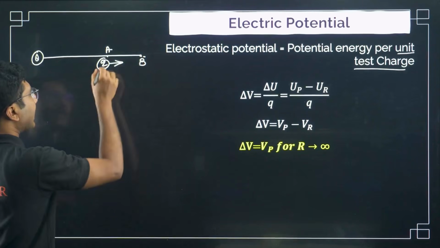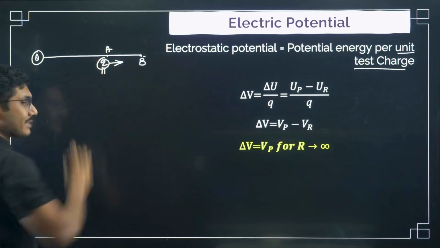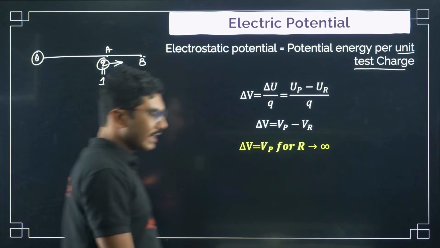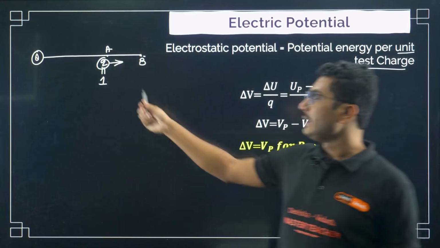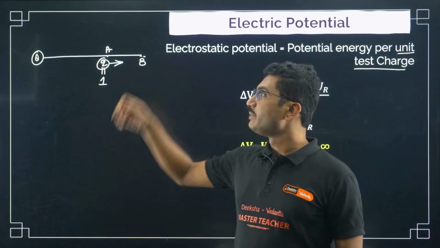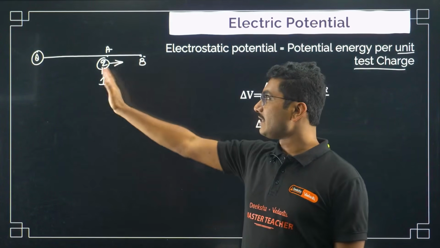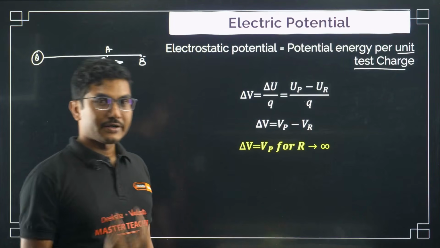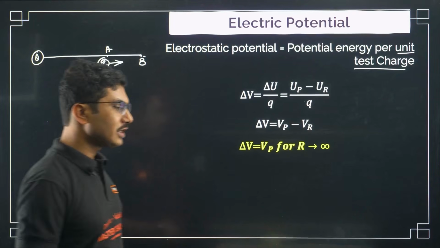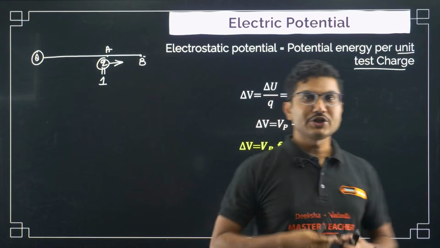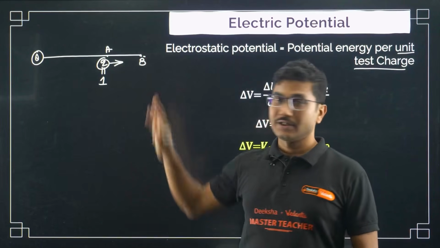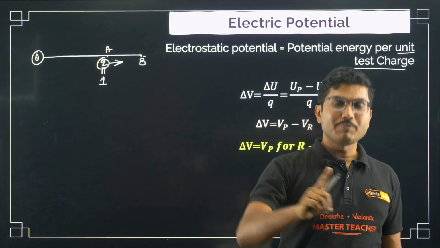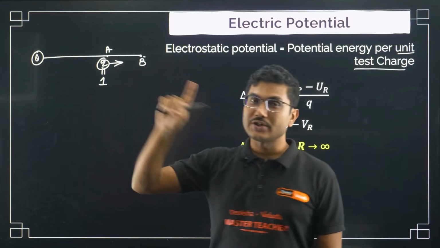Now this was our test charge. If you take this charge and make it 1, then whatever work is being done or whatever change in the potential energy, that is called electric potential. So electric potential is very specific. Potential energy is for any charge, whereas electric potential is for one charge only.